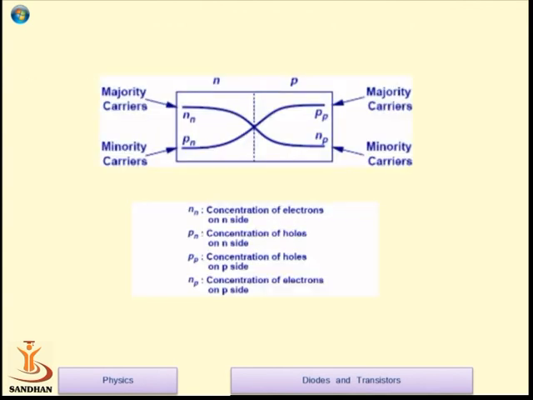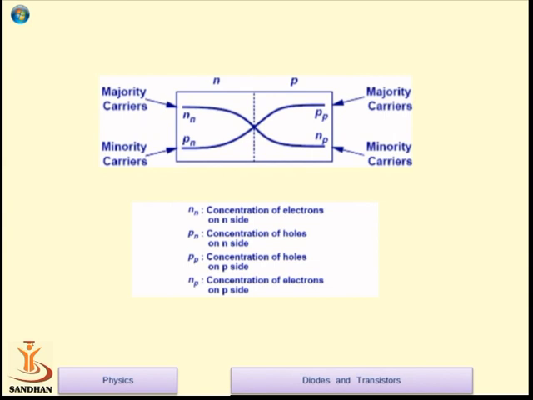This is the representation of the carrier concentration. If it is N-type material, the majority charge carriers are the electrons and the minority charge carriers are the holes. If you look towards the right, in the case of P-type material, the majority charge carriers are the holes, whereas the minority charge carriers are the electrons.